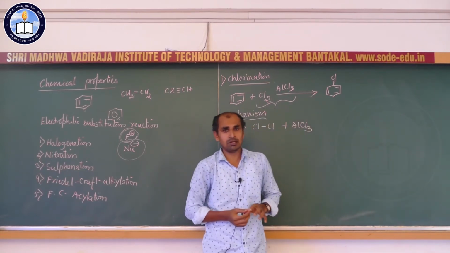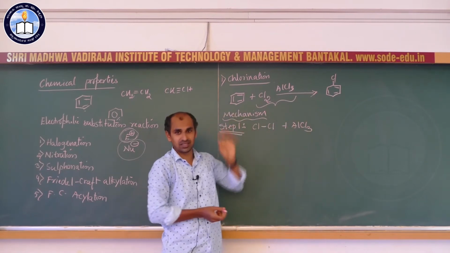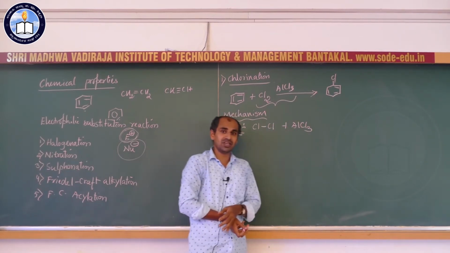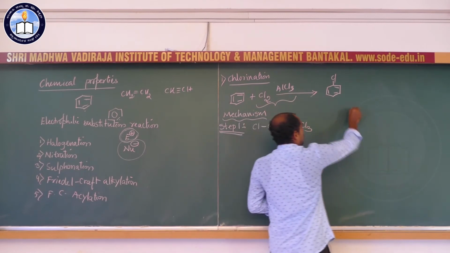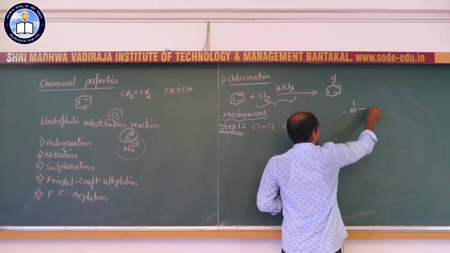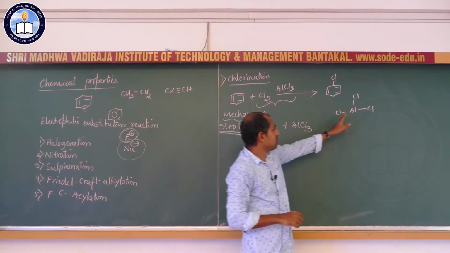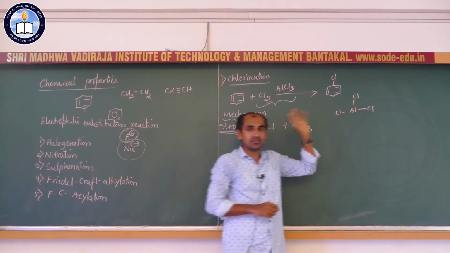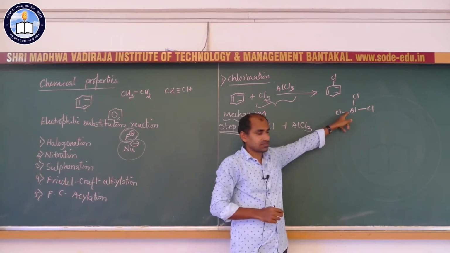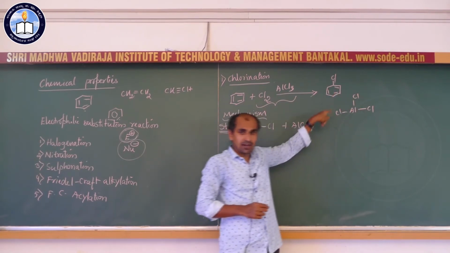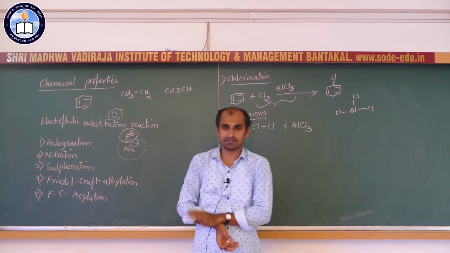You know, aluminum chloride is Lewis acid. Why do we call it a Lewis acid? Because aluminum is attached to 3 chlorine atoms. So, the number of electrons around aluminum is 6. 3 bonds means the number of electrons around aluminum is 6.